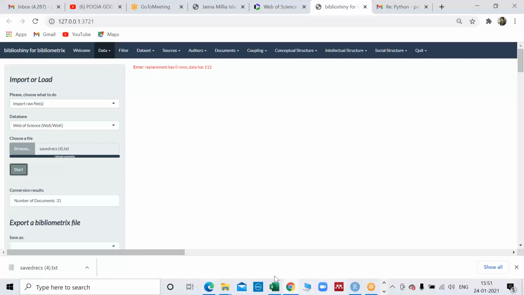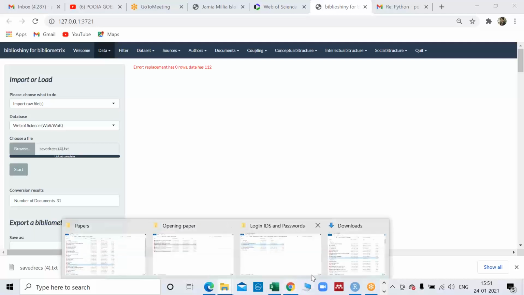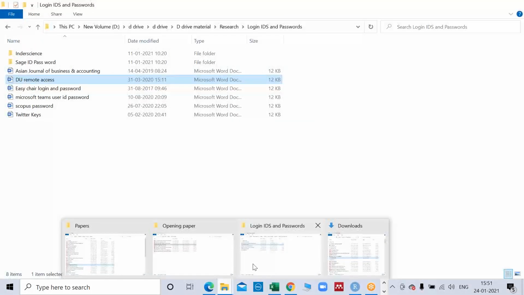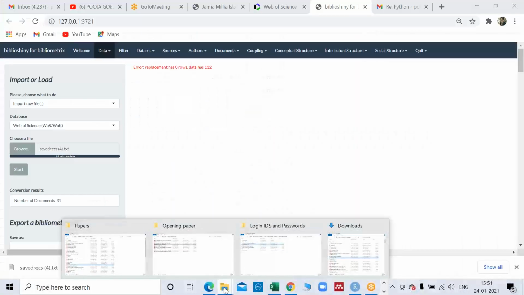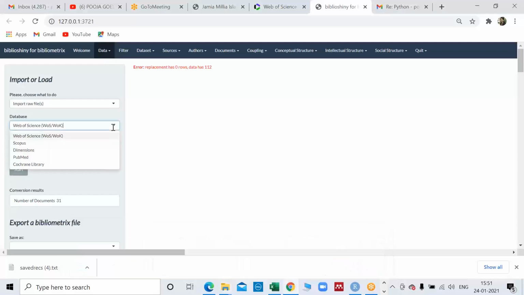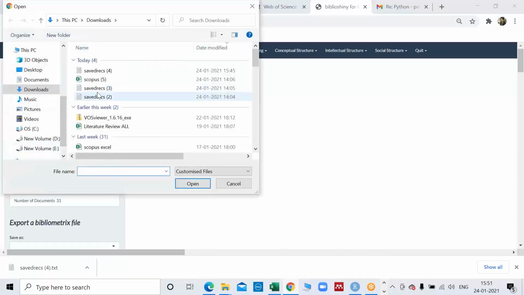So what is the remedy available with us? We need to correct the structure of the file. We need to remove the empty lines from that. Sometimes data comes into different rows, so we have to do it manually. Right now I have another file, which is comparatively clean, so I am putting that file.